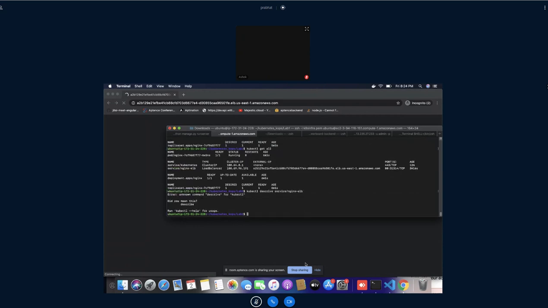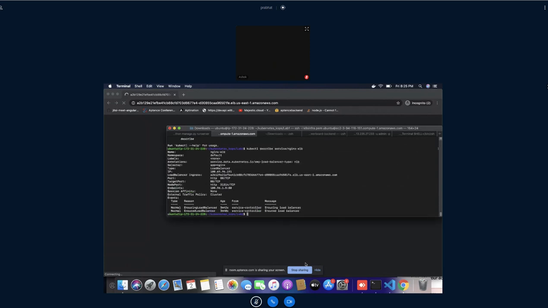Let me verify why it happened. kubectl describe. So you can see here, it is showing the endpoint is equal to this one, port 80, load balancer ingress, network load balancer.